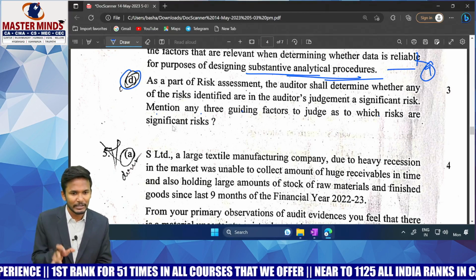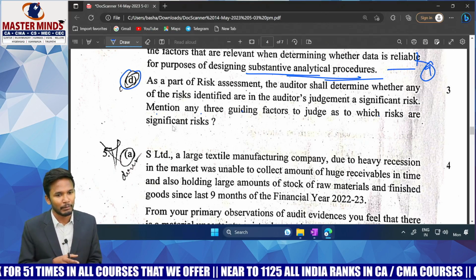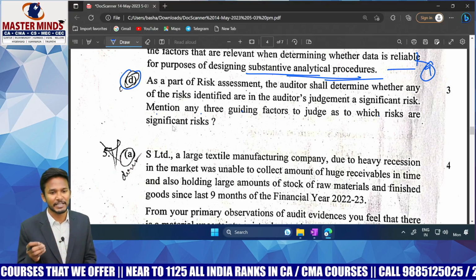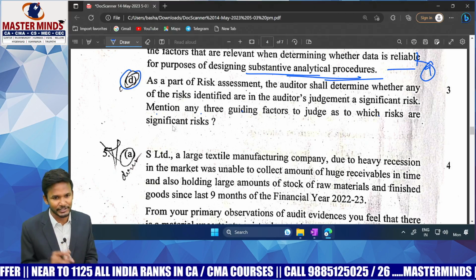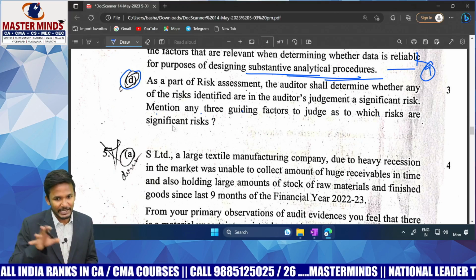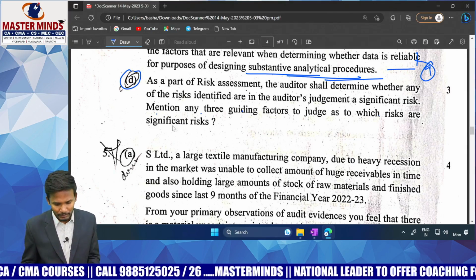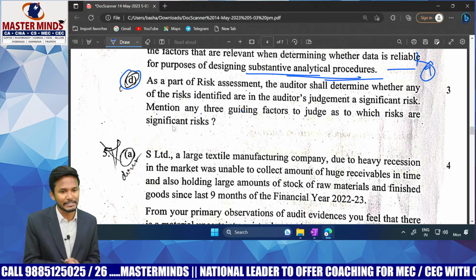Understanding? So like that, a matter becomes significant where controls are not working properly, where fraud involving management is a point, where a related party transaction is involved, or there is a complex or difficult transaction being executed, or there is a recent change in legal requirements. So these are the areas where the risk will be more. Understanding? Yes, sir. But are these covered in the material? Not covered directly, but indirectly it's covered in the inherent limitations point.